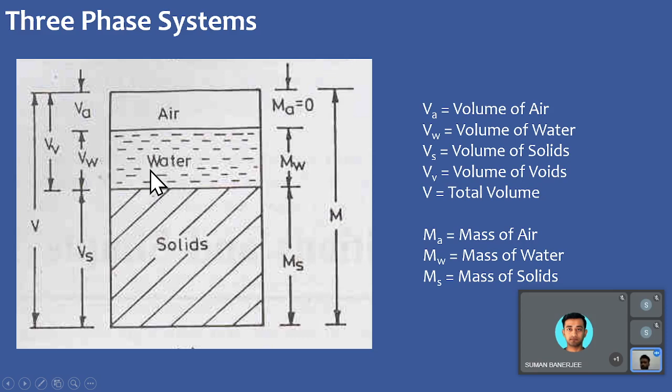Combined, the volume of air and the volume of water give the volume of voids, because these two major components give the volume to the voids. If we combine all three volumes, we get the total volume V. In a similar fashion we can define them in terms of mass also, that is Ma, Mw and Ms.